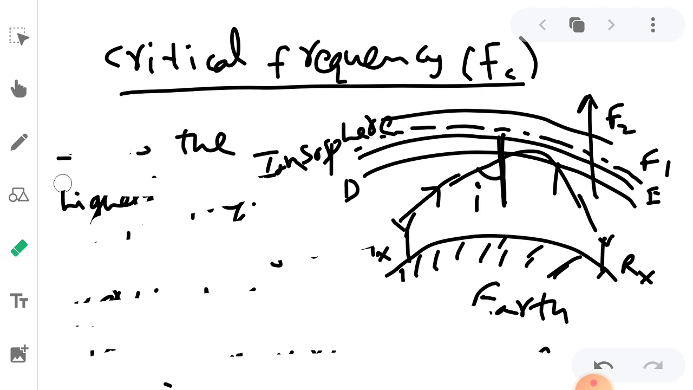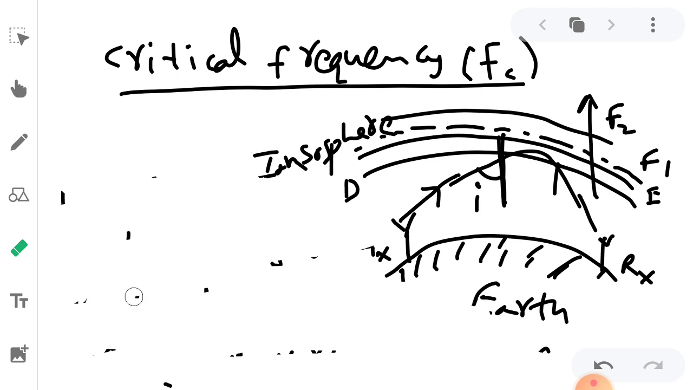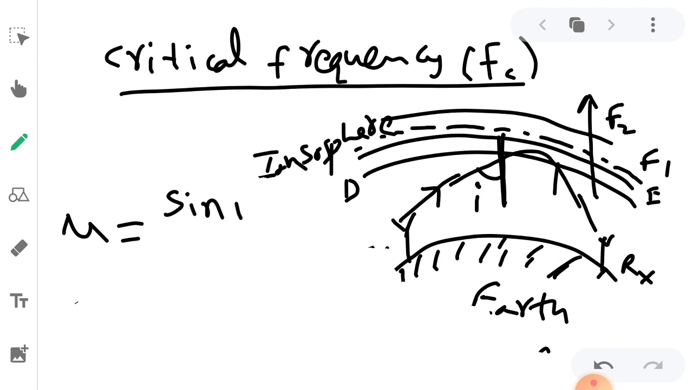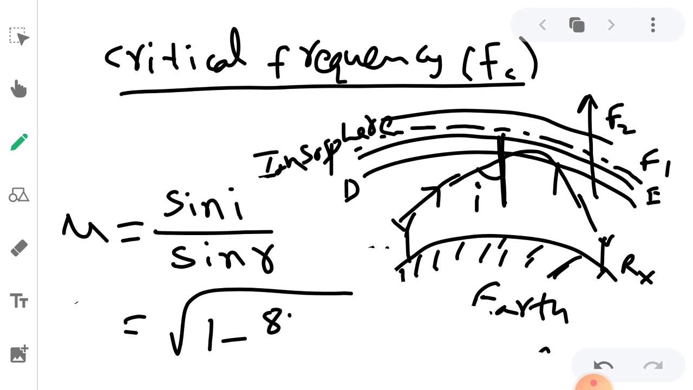Now we will see the equation for the critical frequency, which is obtained from mu, from the basics of optics we have studied, sin i by sin r, that is equal to the square root of 1 minus 81 N by f squared. That is the refractive index mu, where capital N gives the concentration of the ionized layer, and f is the frequency of the signal which is transmitted.